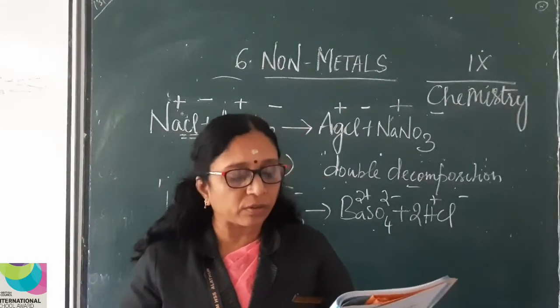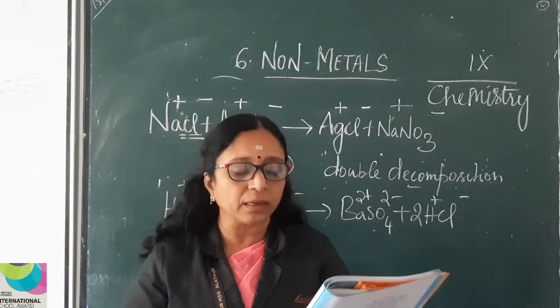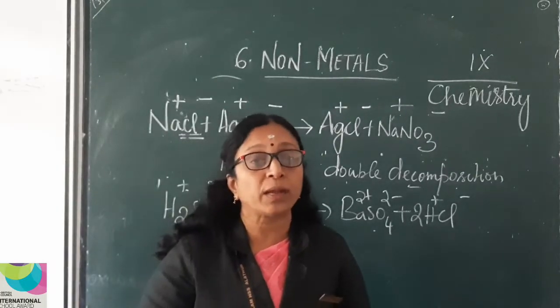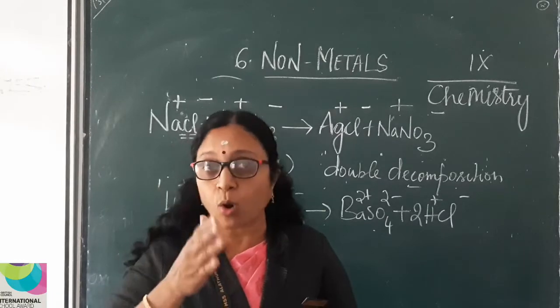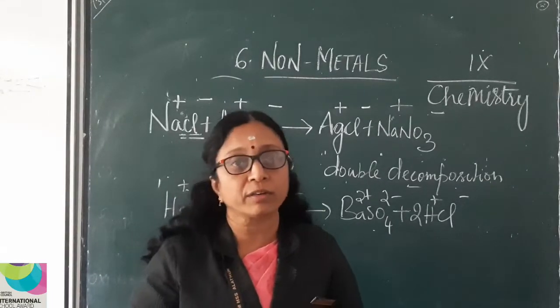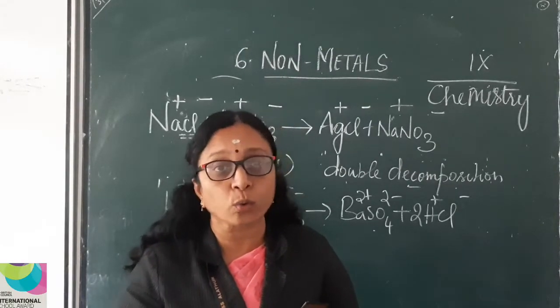Look at the fifth question. It's an essay type question. We should avoid chemical fertilizers completely and promote organic fertilizers. You have to explain it in your own words. I have already given columns, that is merits and demerits of organic fertilizers. You can use the same points and write an essay in your own words.